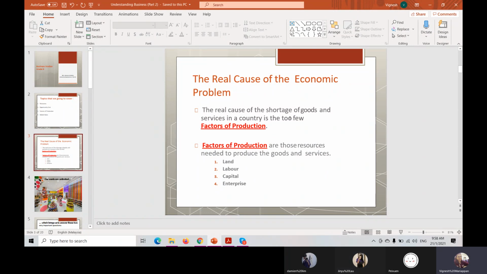Understand. If you don't understand, please stop me. Don't ask me to stop the lesson lah. Ask me to explain again. Okay? Class? Yes. Okay, so these 4 factors are very important. These are the resources that we need to produce the goods and services. Okay. Why do we need 4 of these? Okay, never mind. We can go further.